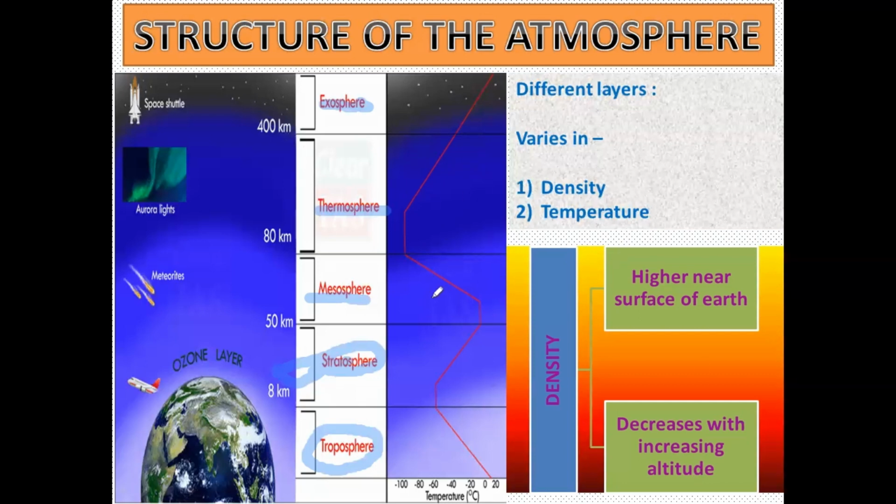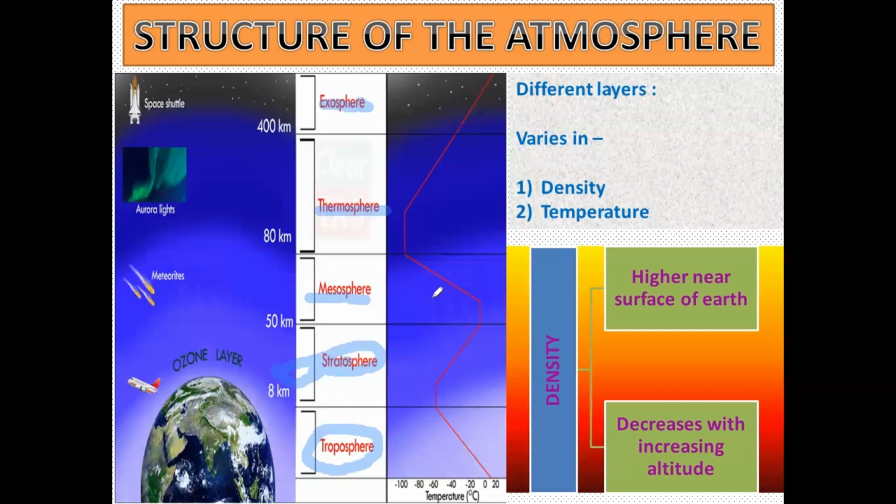Now if we talk about temperature, as we move up in the atmosphere, the temperature will also decrease. How will it decrease, and how much? Let me tell you, there is a normal lapse rate which we talk about.